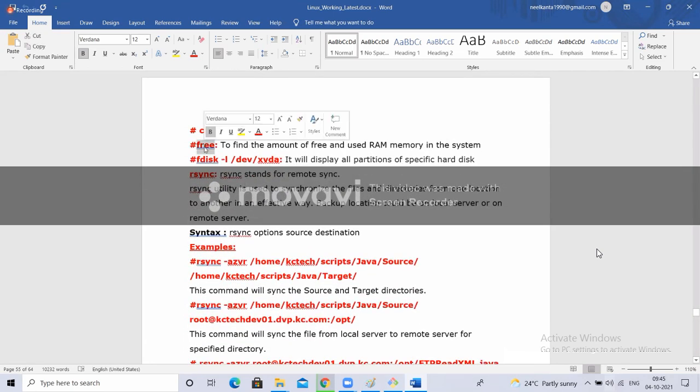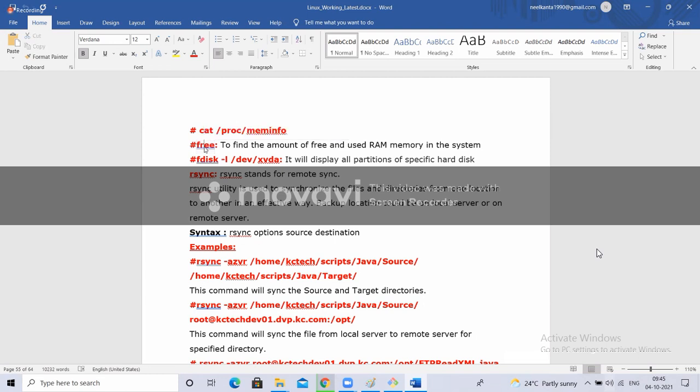Next, free. What is this free? What does the df command do? Df tells how much disk is used: the complete available free space in the disk. How much is your hard disk capacity, how much is utilized, how much is free available? Everything df is going to show. I want to know about RAM: how much free RAM is available. Free is a command to check RAM space.